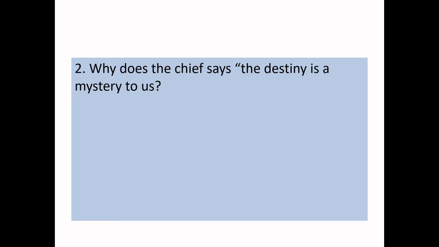Why does the chief say the destiny is a mystery to us? He is saying the destiny is a mystery to us. Why is he worried about his destiny? Let us see the lines quoted in the paragraph. See, these are the lines from the paragraph.